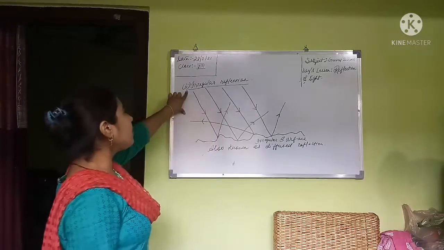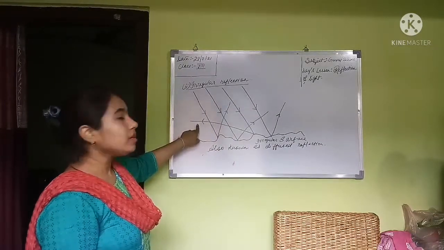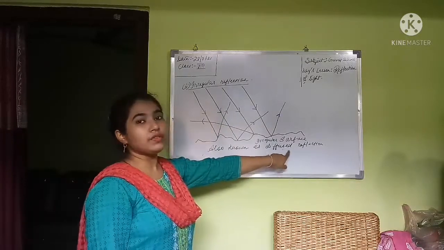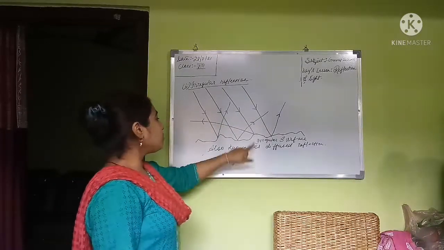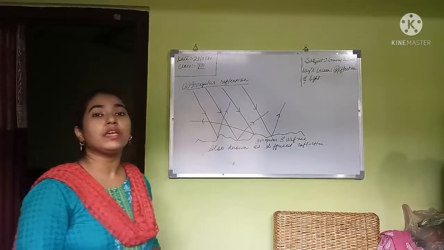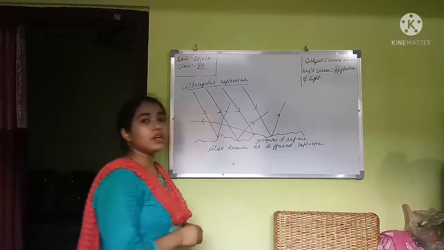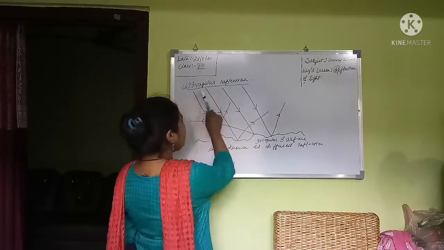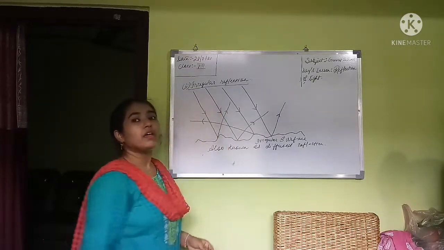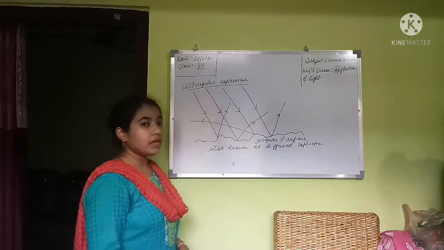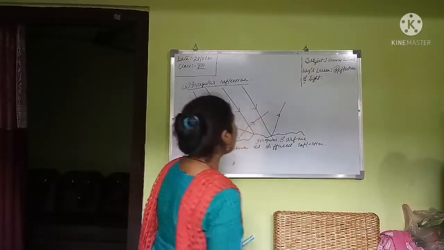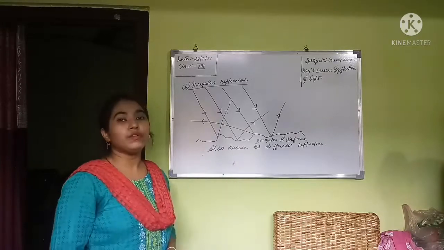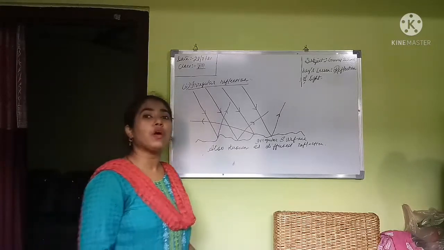It is also known as diffused reflection because the image formation here is not good and it is not clear. So that's why irregular reflection is also known as diffused reflection. So this is all about the regular and the irregular or diffused reflection of light. I hope you all have understood.